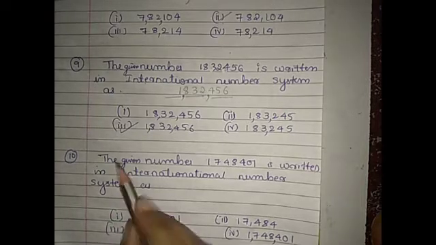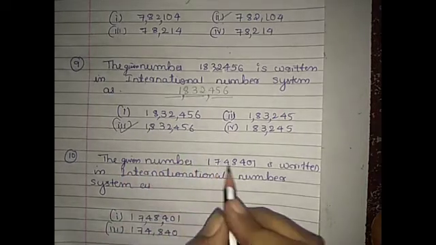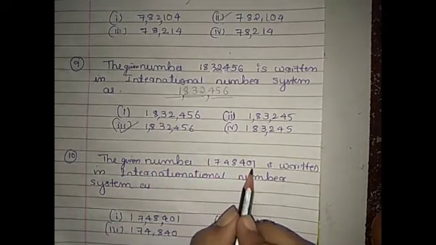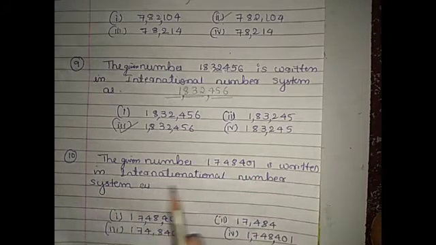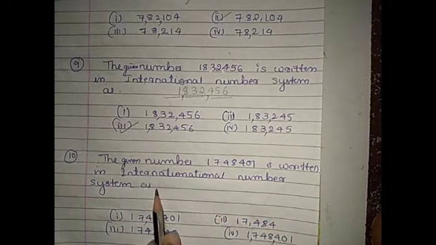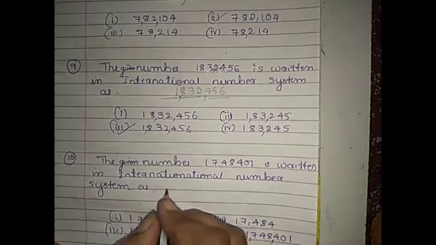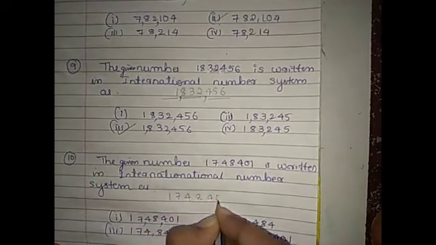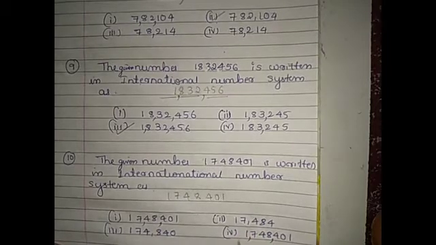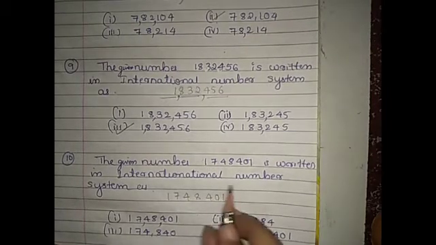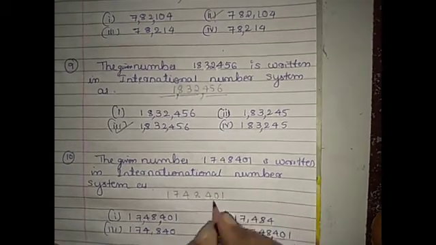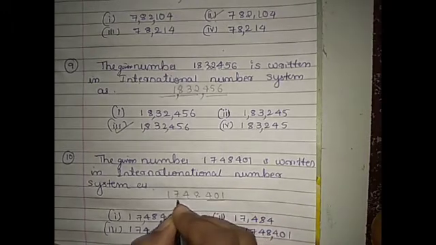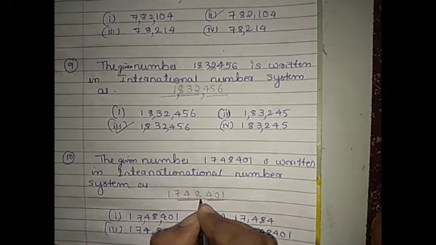Next, 10th one. The given number 1748401 is written in international number system as. So first I will rewrite this number. According to international number system, from right side 3 digit consist 1 spirit. After 3 digit consist 1000 spirit.